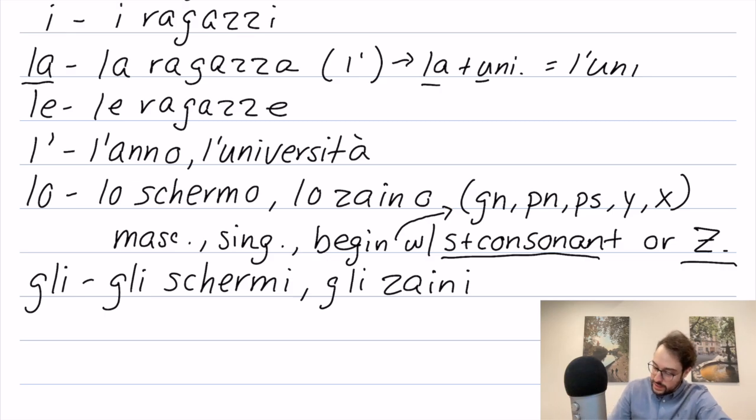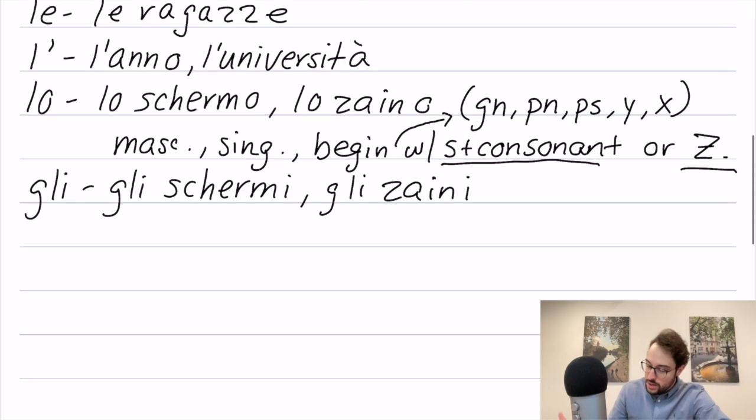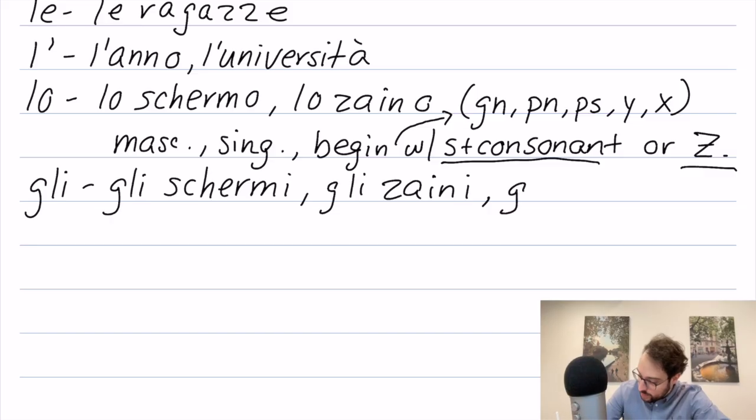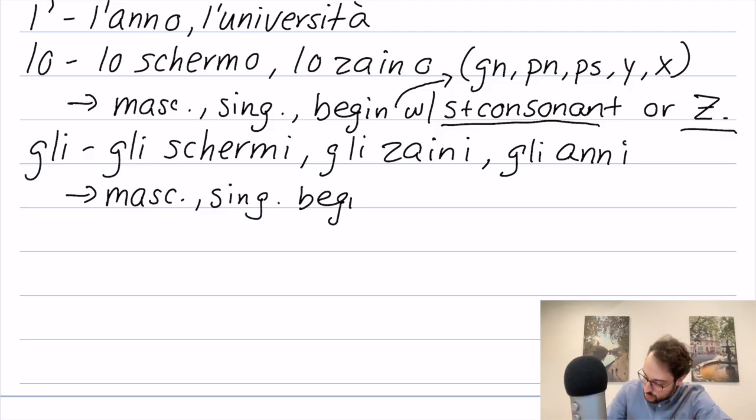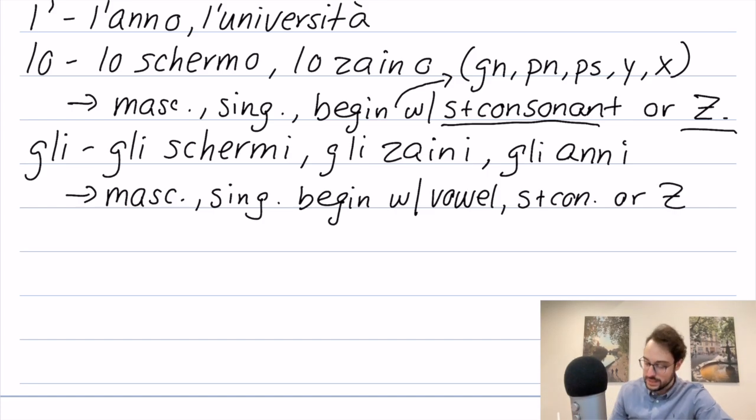Now there is one additional thing to note. When you have a masculine word that begins with a vowel, when you make it plural, you also put gli before it. So I'm going to write these down as well. So gli is used for masculine, plural words that begin with vowel, S plus consonant, or Z.